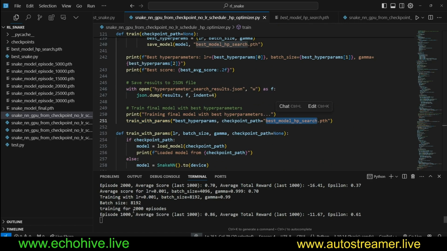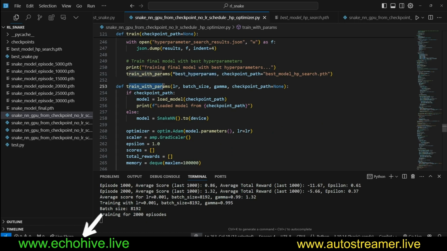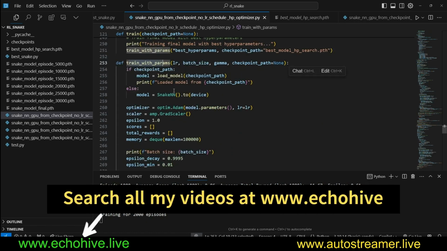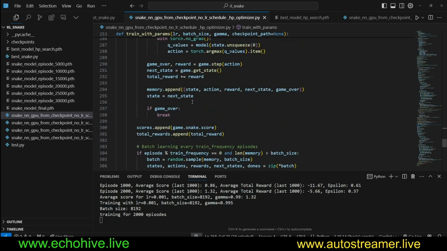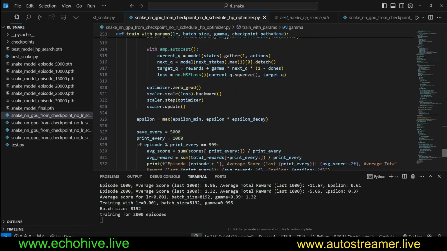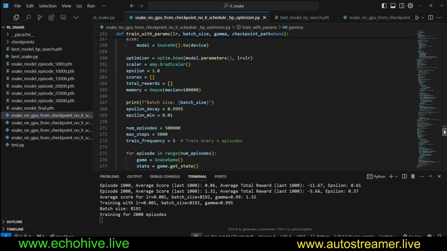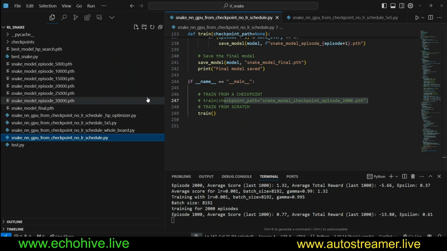Since we are only doing this for 2000 episodes, at the end of the hyperparameter search we will continue from that best model, from that checkpoint, using the best hyperparameters. And train with hyperparameters is pretty much the same training process which we have seen, except it takes in the learning rate, batch size, and gamma. But it's the exact same thing as when we were training with the original file.